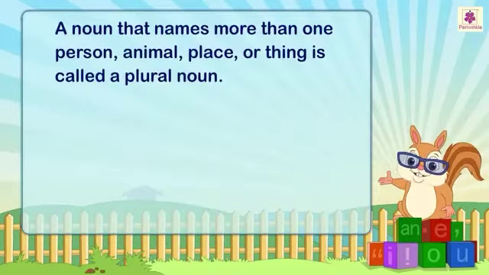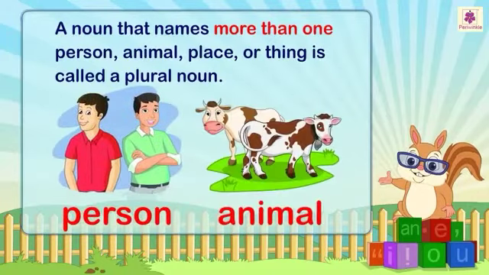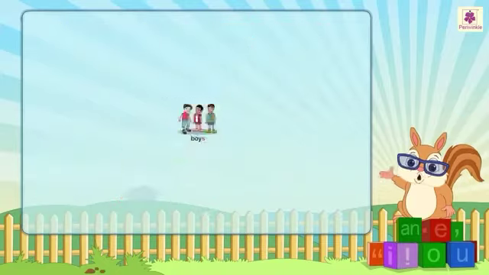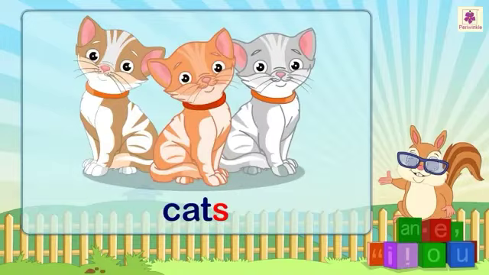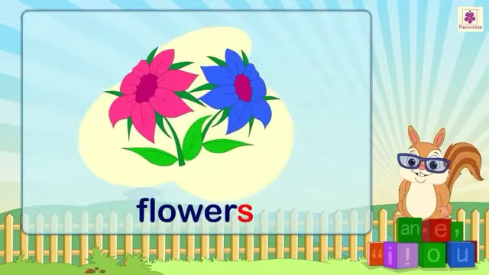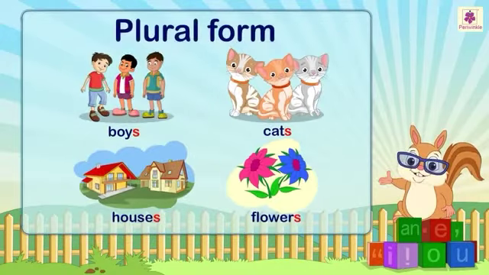A noun that names more than one person, animal, place or thing is called a plural noun. For example, boys, cats, houses, flowers. We add s to most of the nouns to show plural form.